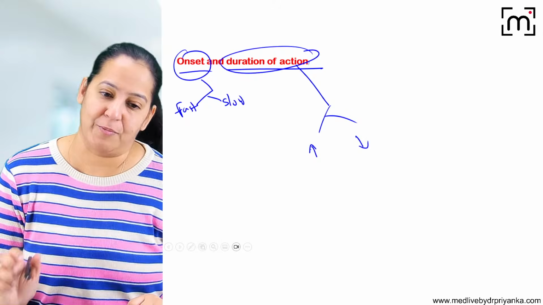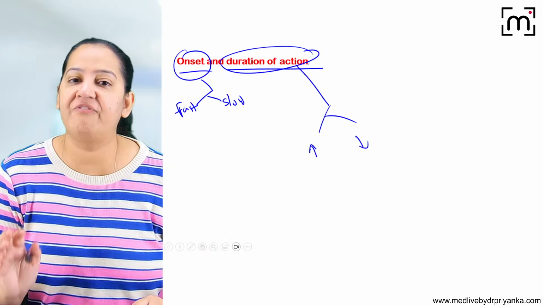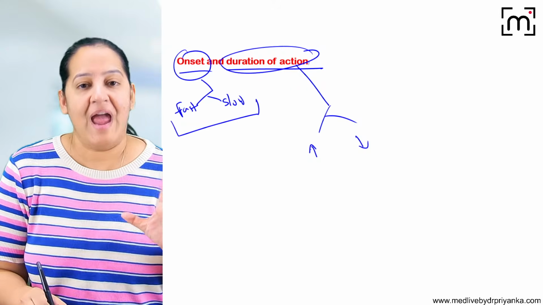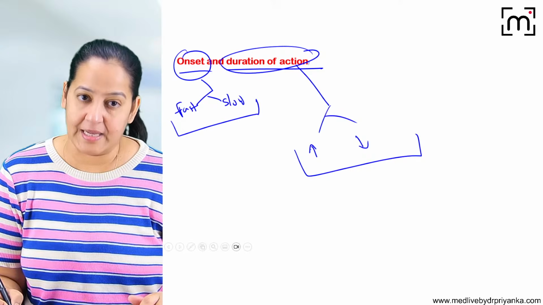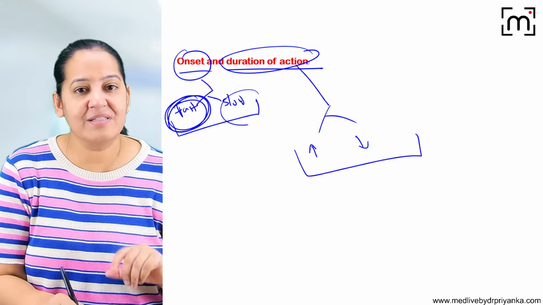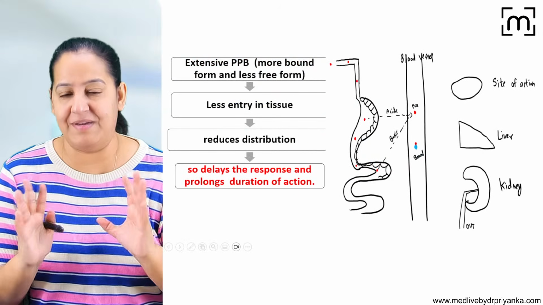It depends on plasma protein binding. So here we come: being a doctor, we should know the plasma protein binding of various drugs so that we can guide our patient whether the onset is fast or slow and whether it is long acting or short acting. In case of emergency, we will use these drugs. In case of non-emergency, we can use these drugs. You are getting my point. How it is related, let me tell you.